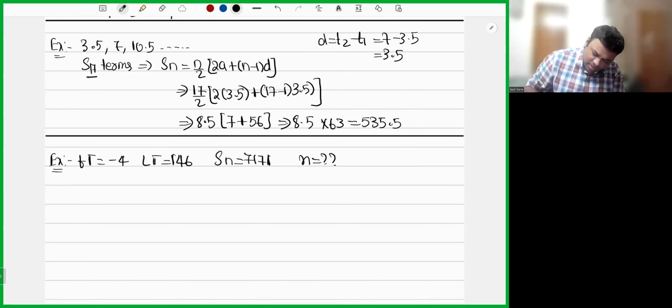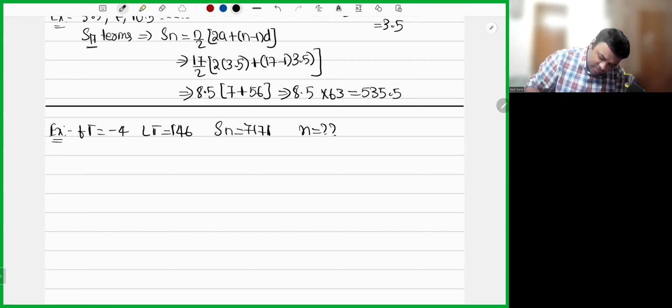It's simple. What is the formula for Sn? n by 2 into first term plus last term. Now Sn, 7171, is equal to n, which we don't know, by 2 into minus 4 plus 146. Let's do cross multiplication.